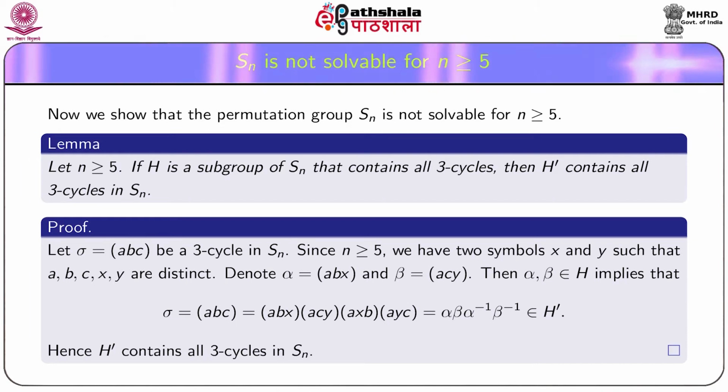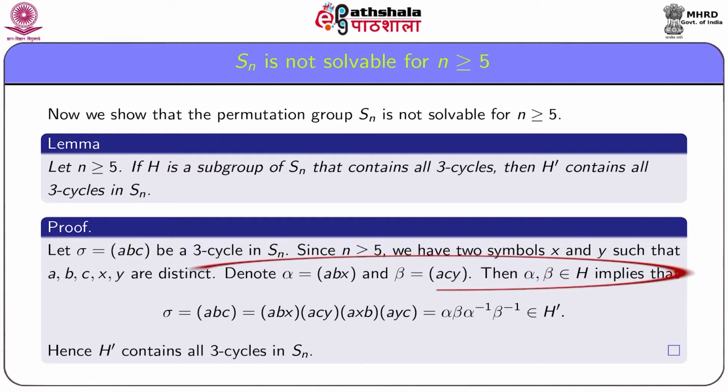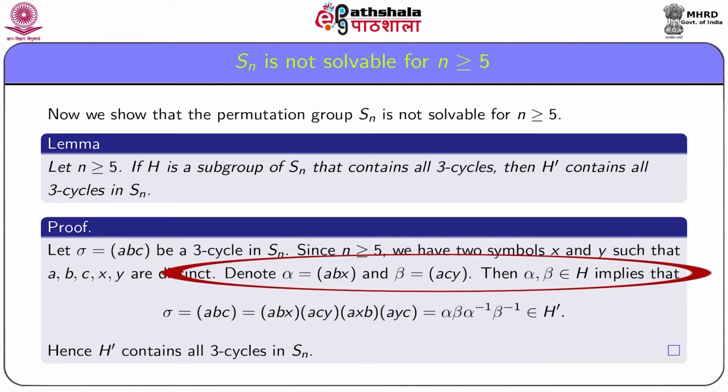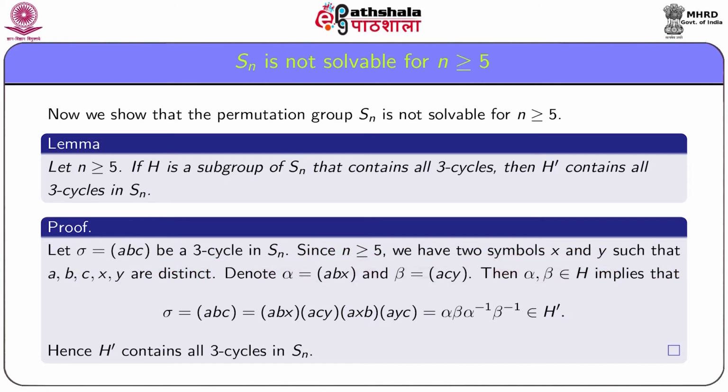Let sigma equal to (a b c) be a 3 cycle in Sn. Since n is greater than or equal to 5, we have two symbols x and y such that a, b, c, x, y are distinct. Denote alpha equal to (a b x) and beta equal to (a c y).